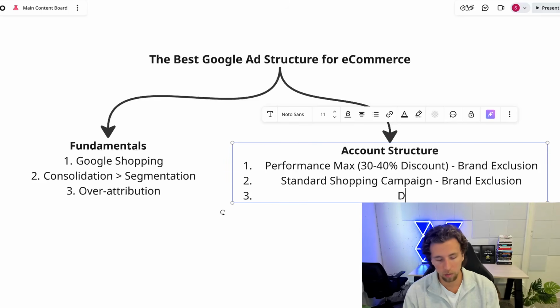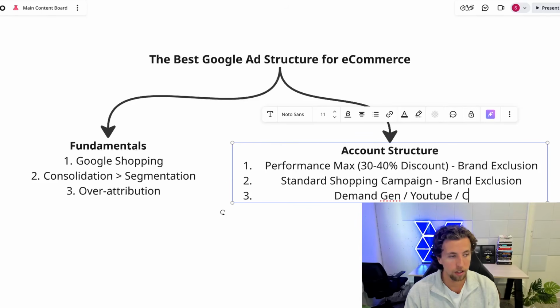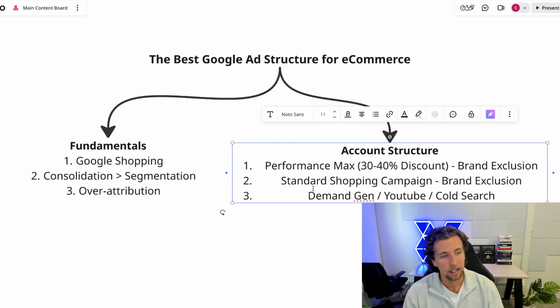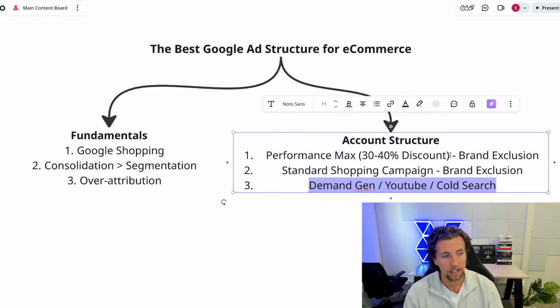Now you could think about, oh, well, can we throw in demand gen? Can we throw in YouTube? Why don't we throw in cold search? Reality is none of these channels will outperform these 2 campaigns until you're spending at least $50,000 a month. And then you're going to get to the point where cold search makes sense as the next step. This is probably still going to drive a lower ROI than Meta being done well.